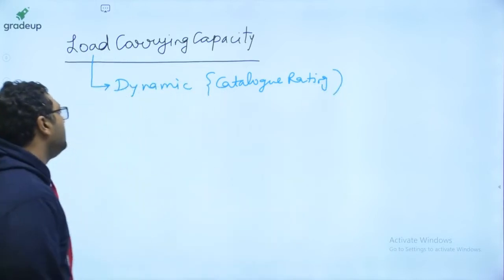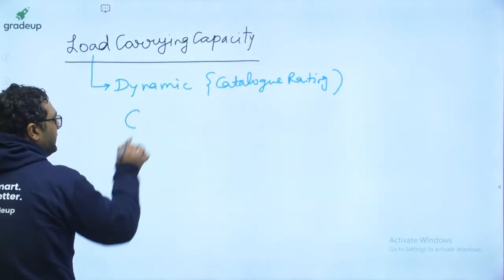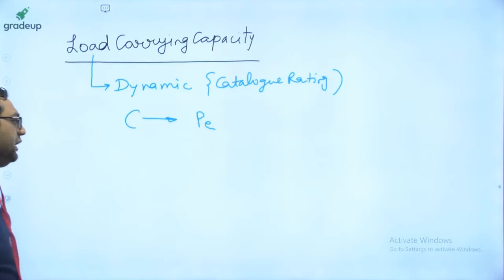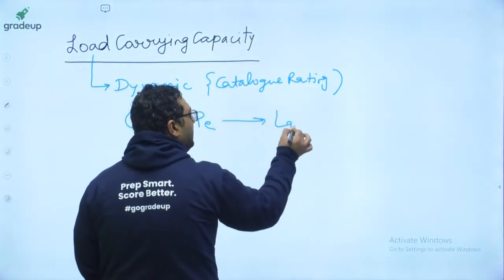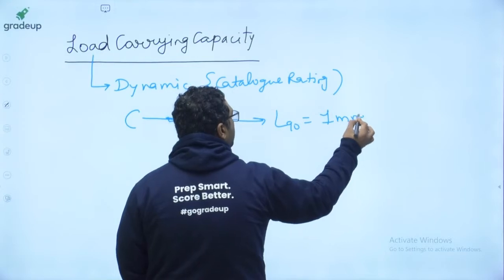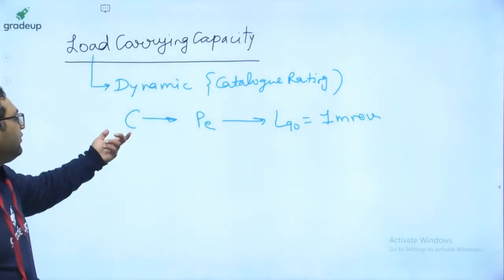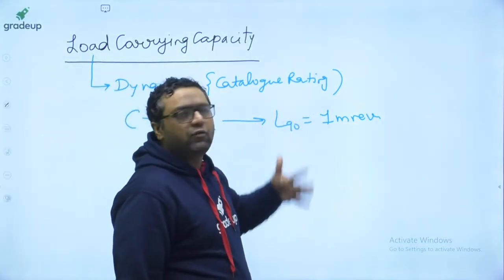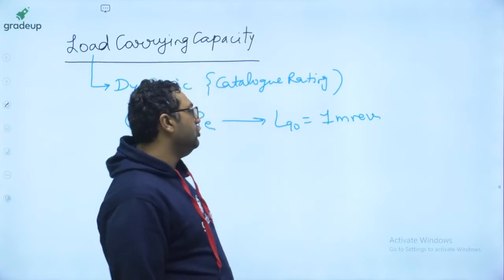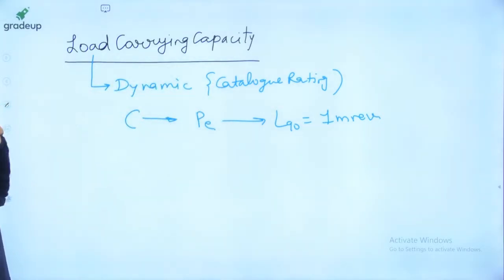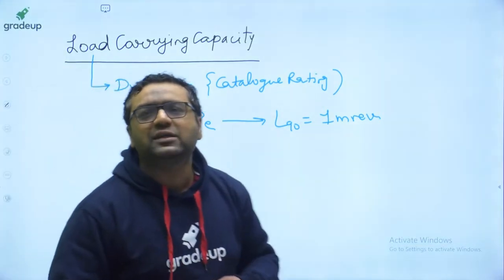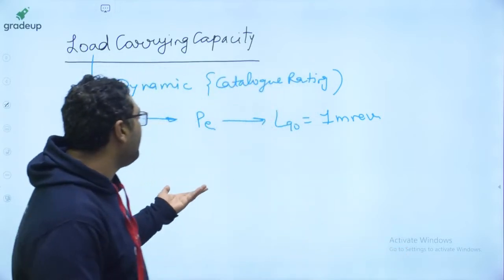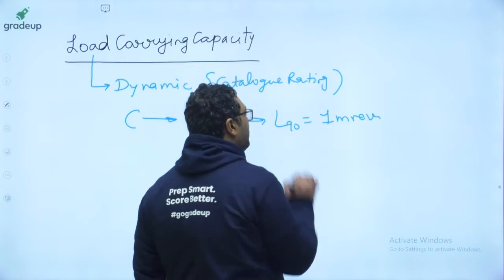So guys, this is defined and denoted by C. It is that value of equivalent radial load for which L90 is 1 million revolutions. So this is that value of equivalent radial load for which the rated life will be 1 million revolutions. This is known as dynamic load carrying capacity. So it is simply the load for which the rated life will be 1 million revolutions.